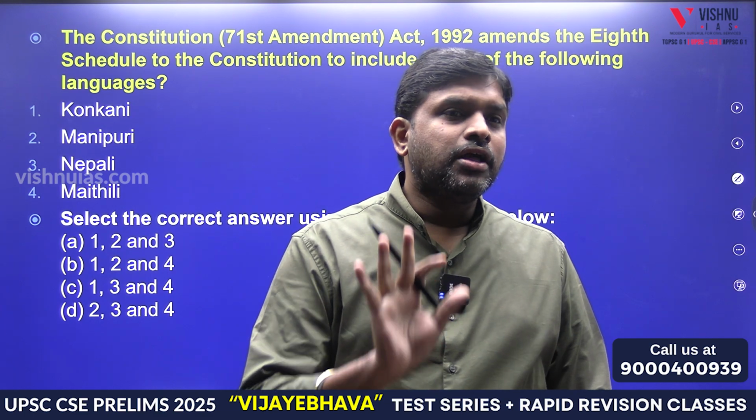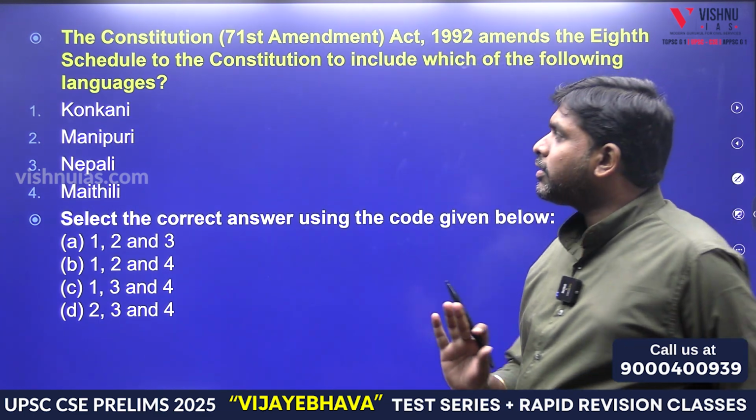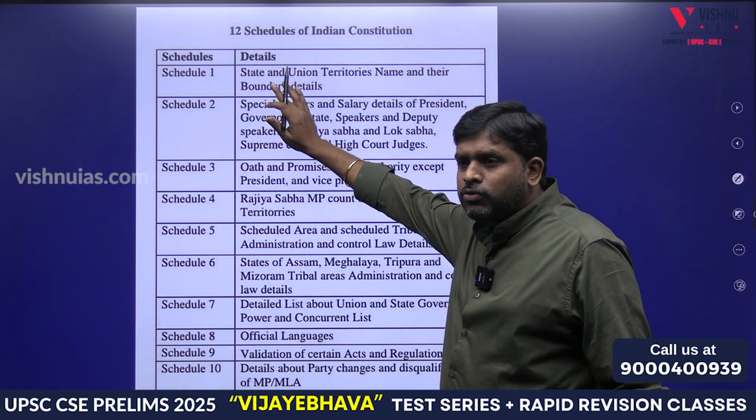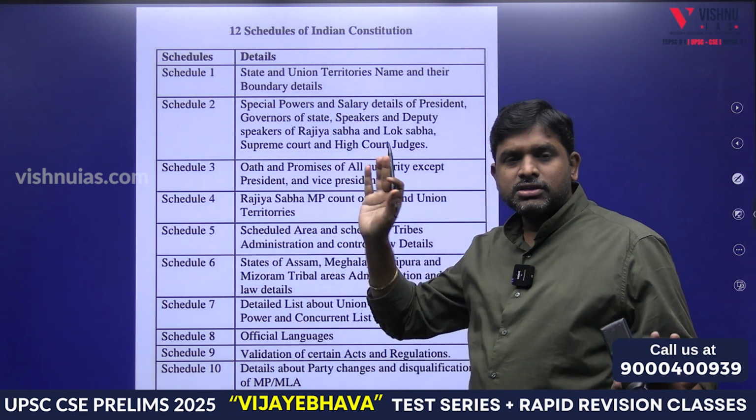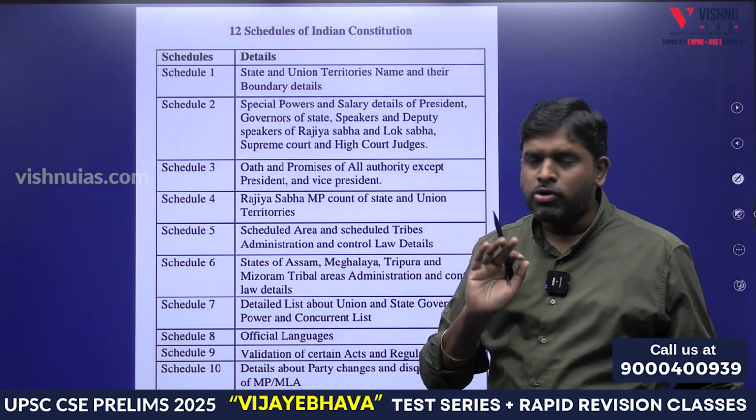12 schedules are there. What are the 12 schedules? We will try to remember. First, Schedule 1 talks about what? States, union territories and their boundaries.